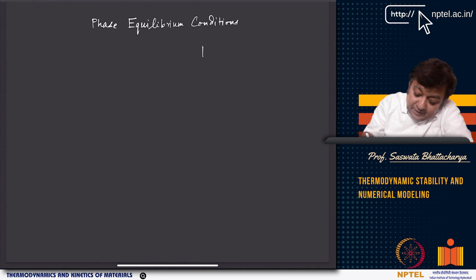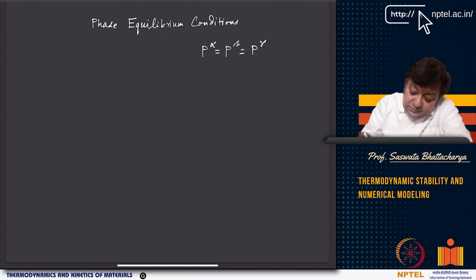For example, P alpha equals P beta, if alpha and beta are in equilibrium. You have P alpha equal to P beta equal to P gamma, say if alpha, beta, gamma are in equilibrium. Then we also looked at each constituent. Say you have two constituents, mu a alpha equals mu a beta equals mu a gamma. So this is another equilibrium condition. Similarly, for the other component, if I have a binary system, mu b alpha equals mu b beta equals mu b gamma. We also looked at the thermal equilibrium, T alpha, T beta, T gamma.